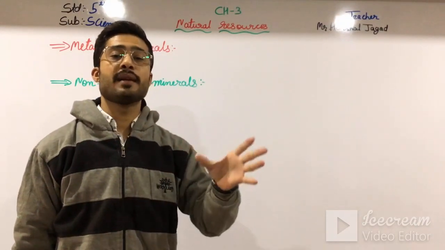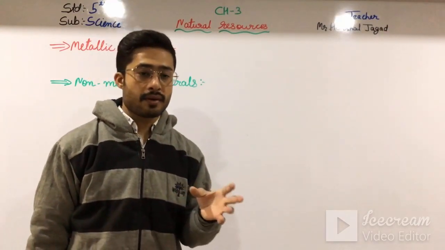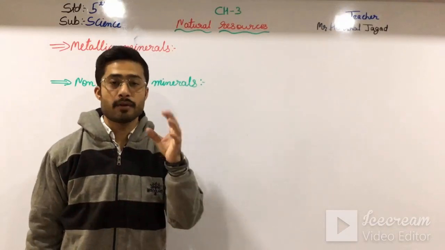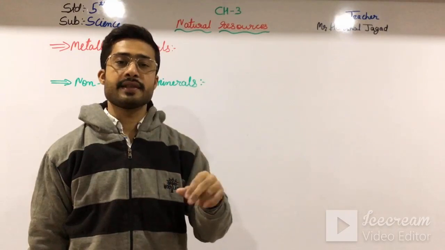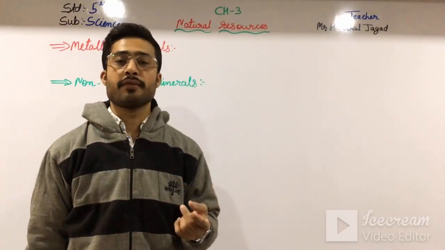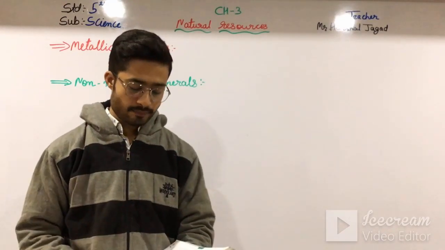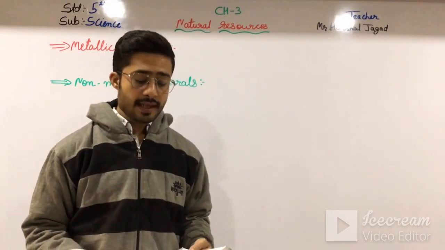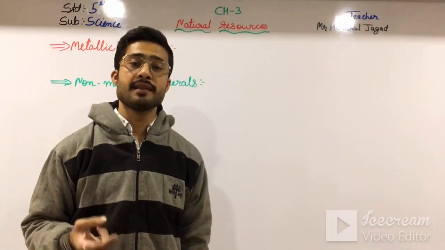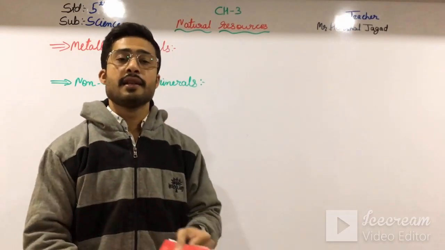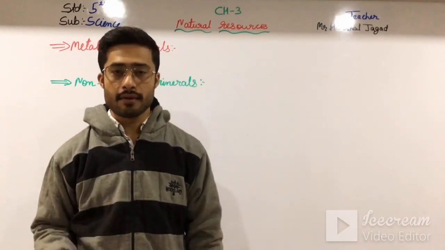Metals and non-metals are classified by their properties and characteristics. They all are elements. From these elements, metals and non-metals are differentiated by their physical properties, chemical properties, uses, and characteristics. According to that, the elements are differentiated between metals and non-metals.